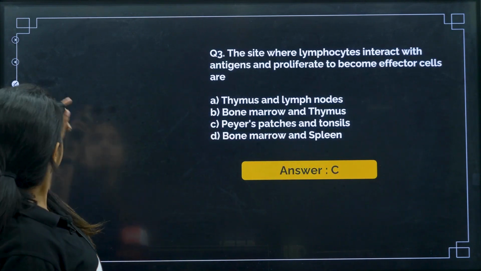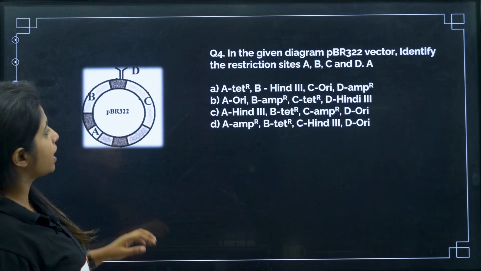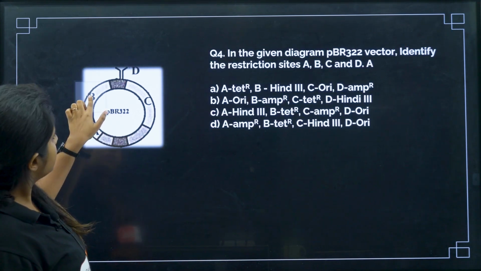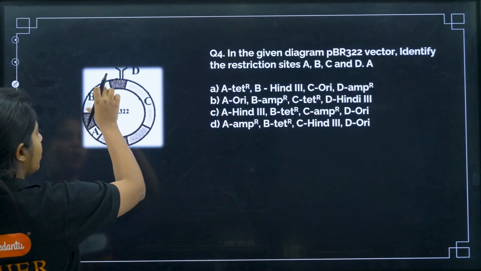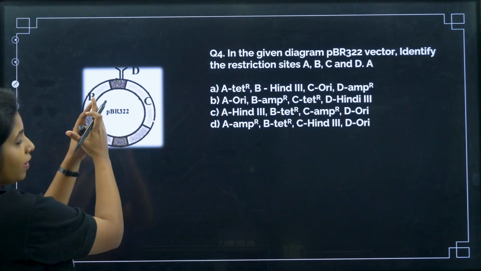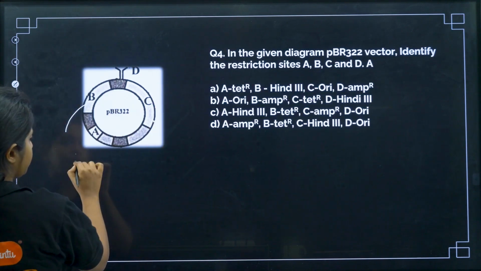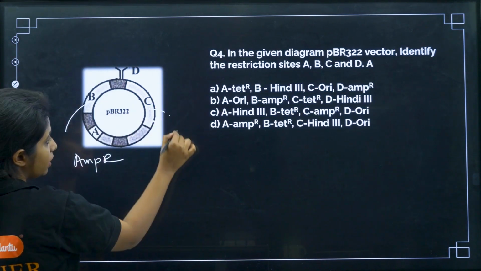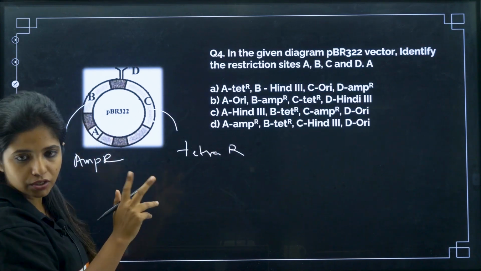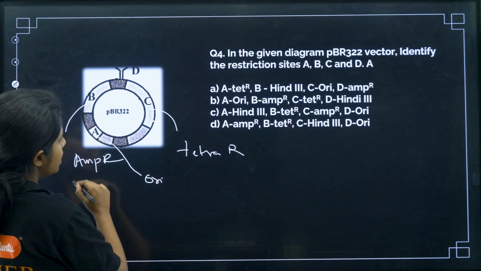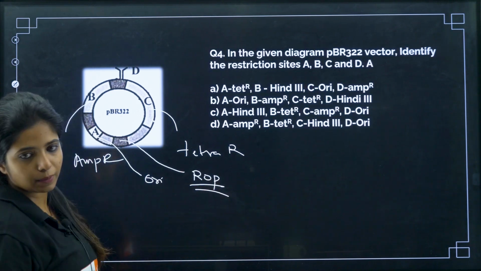Next question. In the given diagram of pBR322, identify the restriction sites A, B, C and D. Chalo, let's start. Always remember, one patch over here, another patch over here. When they are opposing each other, one will be the ampicillin resistant gene and the other one will be the tetracycline resistant gene. In between them you get two things. One is the origin of replication and the other one will be ROP. This is a protein needed for replication to happen.